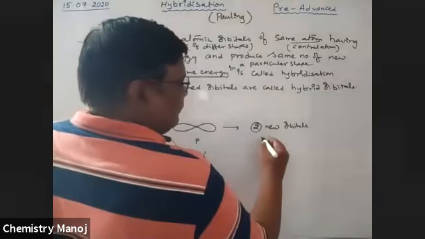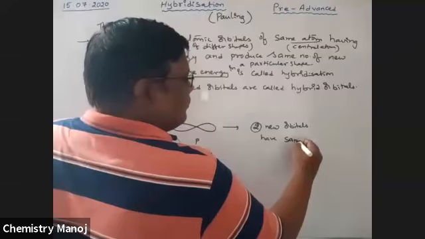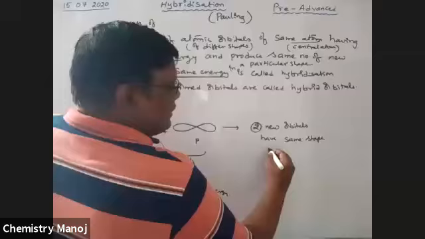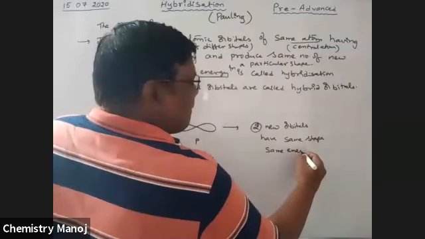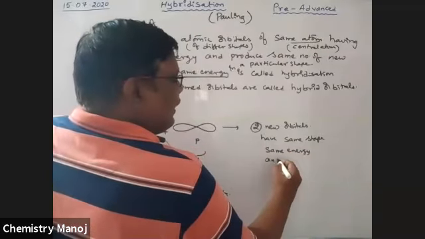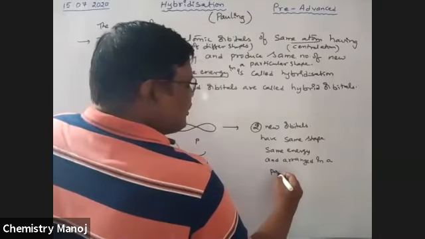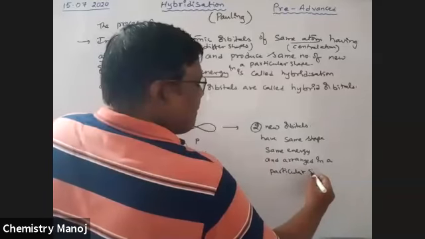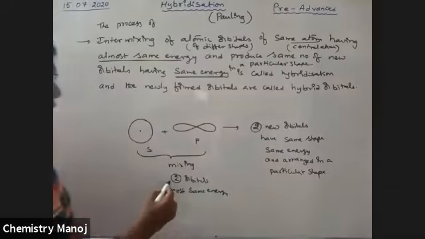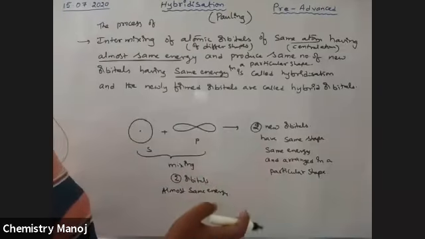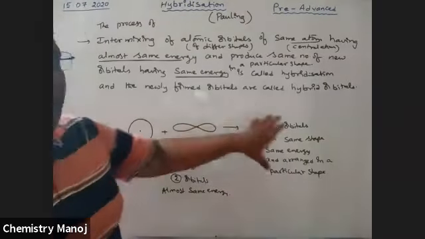These two new orbitals have the same shape and the same energy, and are arranged in a particular shape. How many orbitals are involved in mixing? Two orbitals. If three orbitals are mixed, three new orbitals form. If four orbitals are mixed, four new orbitals form. So the number of orbitals mixed is equal to the number of newly formed orbitals.